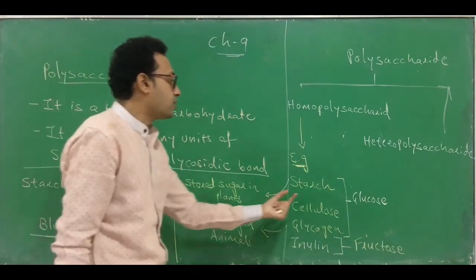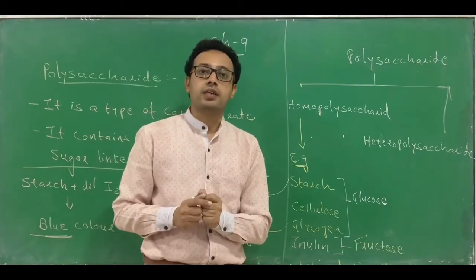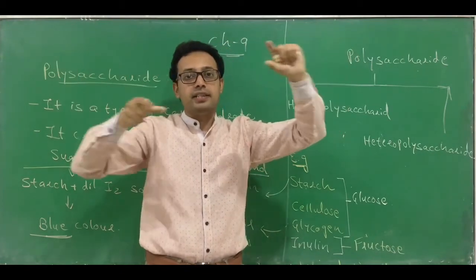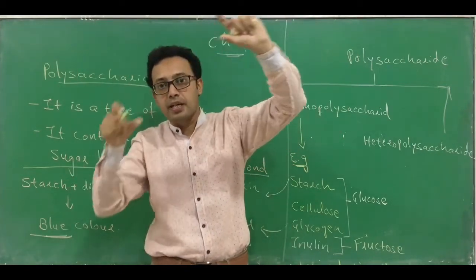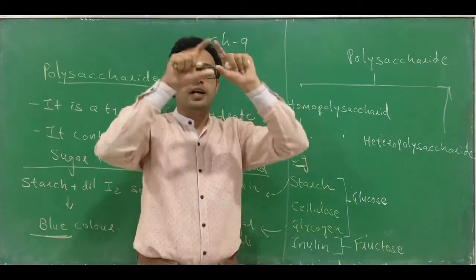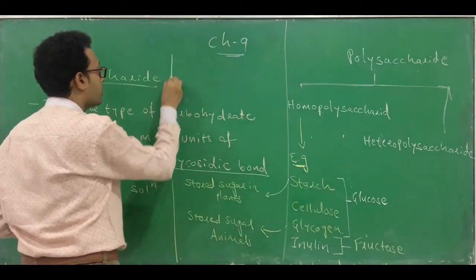Now if we see the structure of starch, you can find two kinds of arrangement. There is a linear, straight arrangement, and there is also a branched arrangement. Linear and branched, or you can also say unbranched and branched. I will tell you with a schematic diagram that I am showing over here.